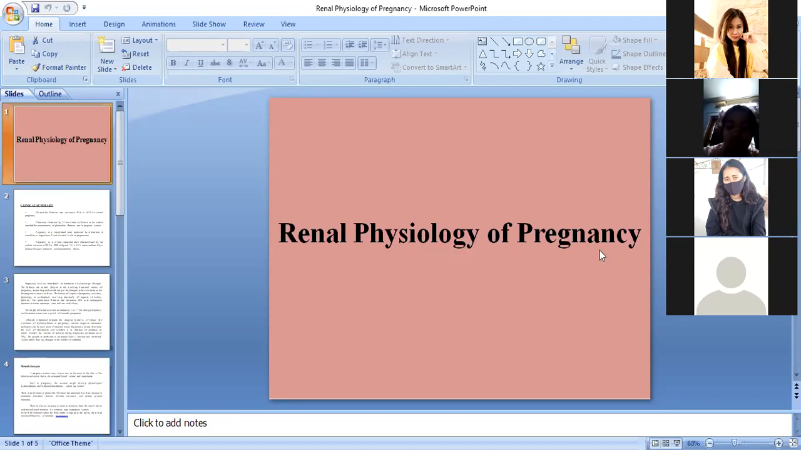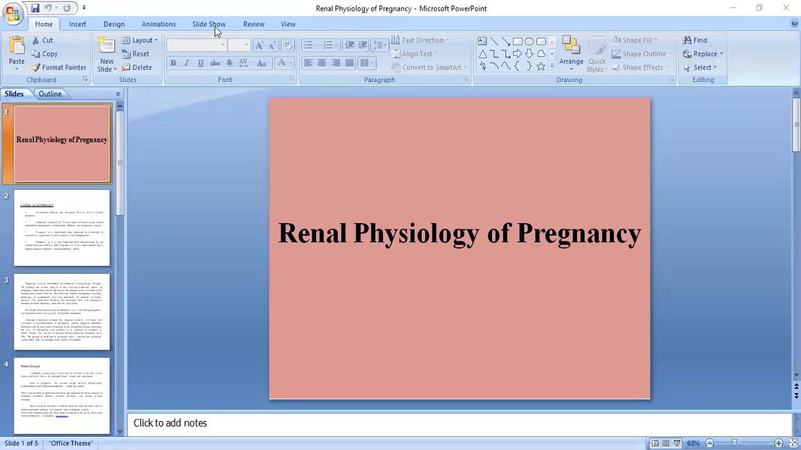Okay, during pregnancy there are certain changes in the body. Okay, and also related to kidneys also. Even the kidney size increases during pregnancy. Okay, so we will just discuss a few things. Write down renal physiology of pregnancy.